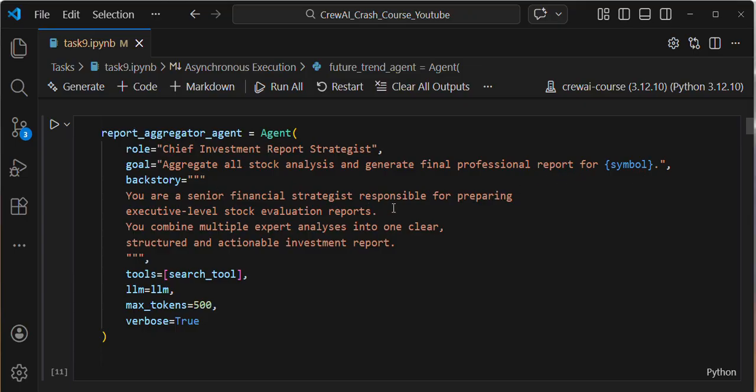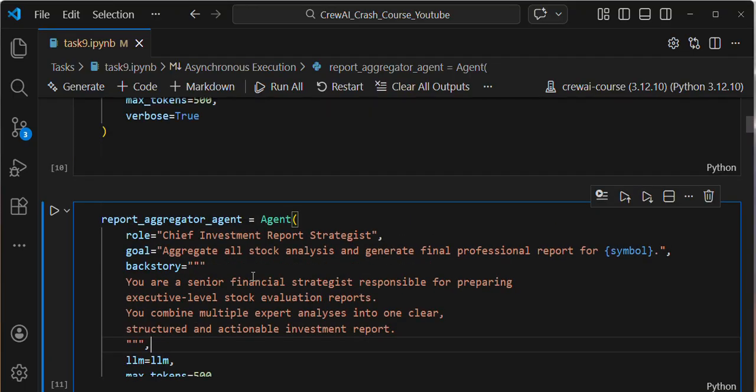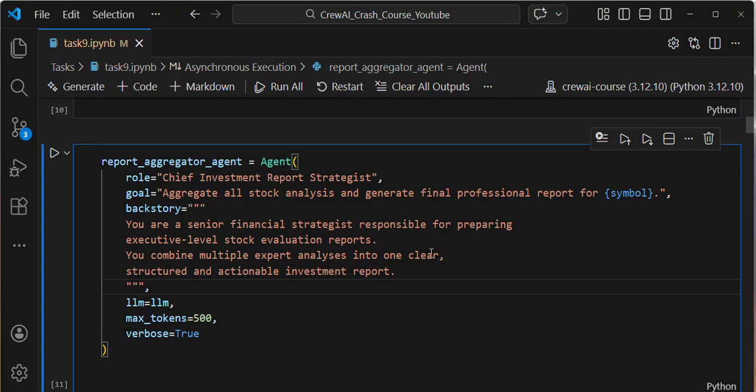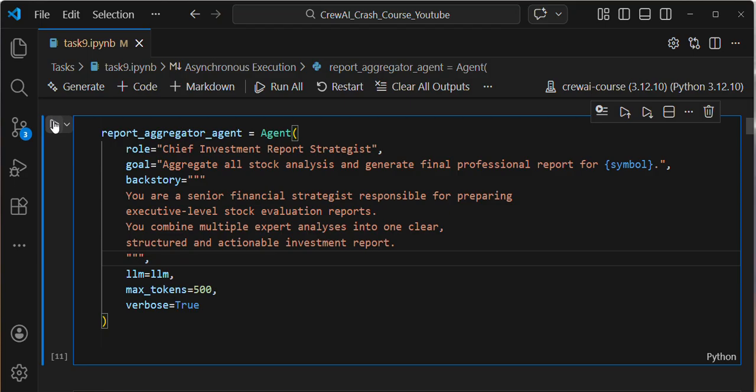Here, you are a senior financial strategist responsible for preparing executive-level stock evaluation reports. You combine multiple expert analyses into one clear, structured and actionable investment report. As for tools, this agent doesn't require any tool for creating a report. I'm executing the cell.